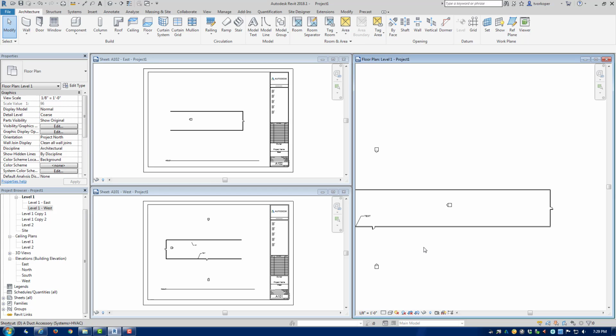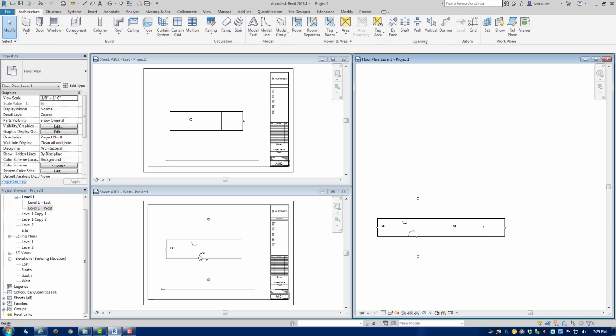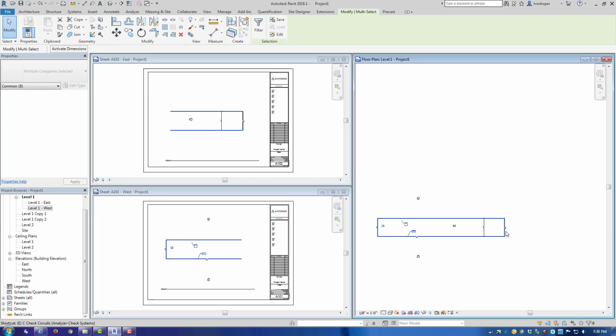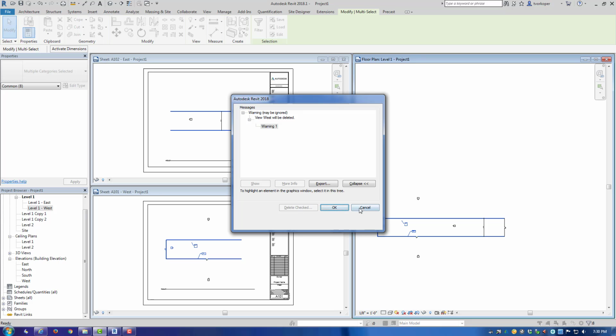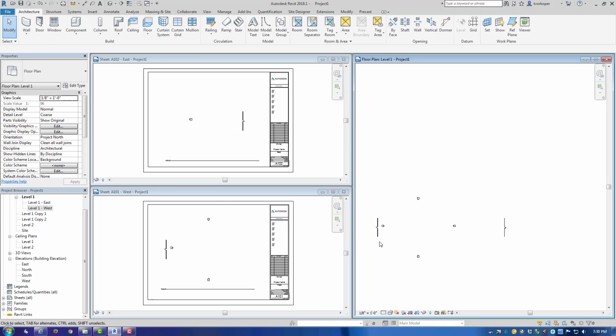Meanwhile, you can add dimensions or text, and they will show up on the appropriate sheet. Let's go ahead and delete the walls and the doors, so we can look at a different way to create plan views.